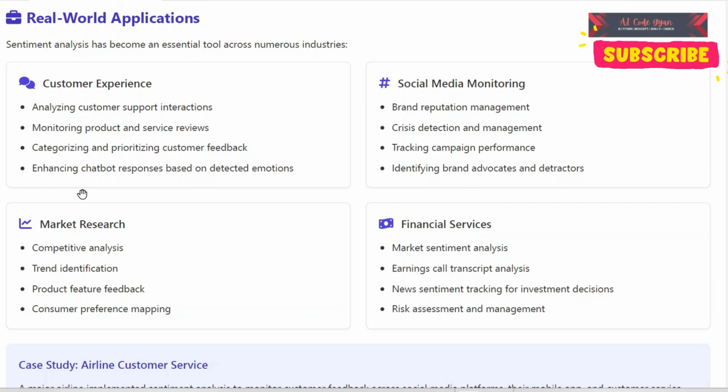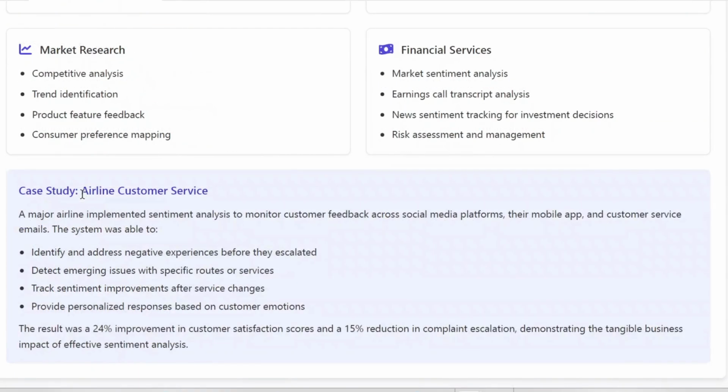So we have a case study of airline customer service. A major airline implemented sentiment analysis to monitor customer feedback across social media platforms, their mobile app, and customer service emails. The system was able to identify and address negative experiences before they escalated, detect emerging issues with specific route services, track sentiment improvements after service changes, and personalize responses based on customer emotions. The result was a 24% improvement in customer satisfaction scores and a 50% reduction in complaint escalation, demonstrating the tangible business impact of effective sentiment analysis.